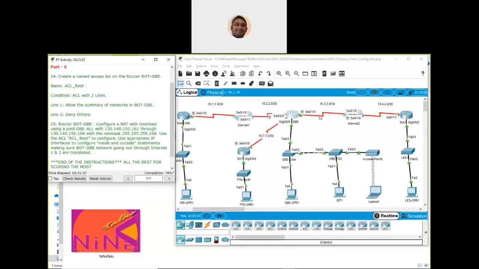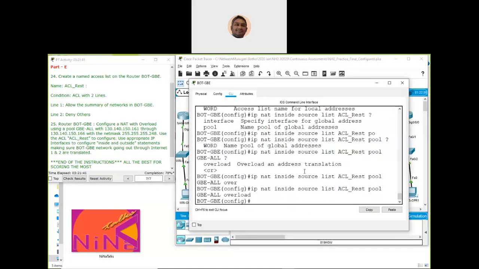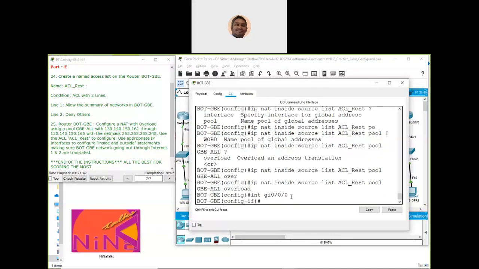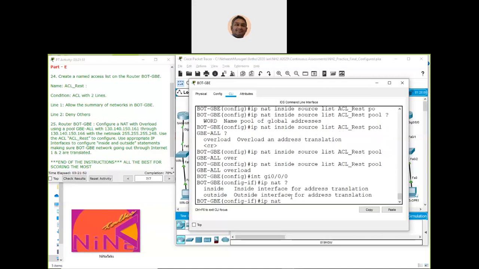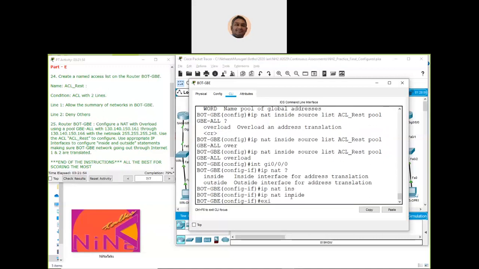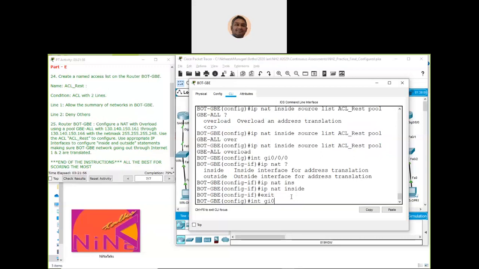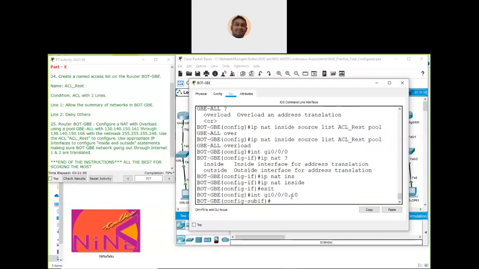This is the inside network, and Internet 1 and Internet 2 are the outside networks, which have to be translated. So we go into interface gig 0/0/0, the internal network, ip nat inside, exit.